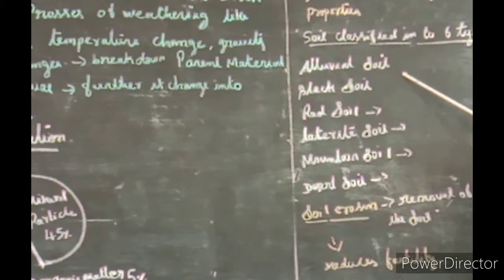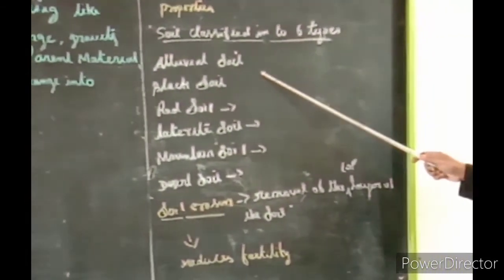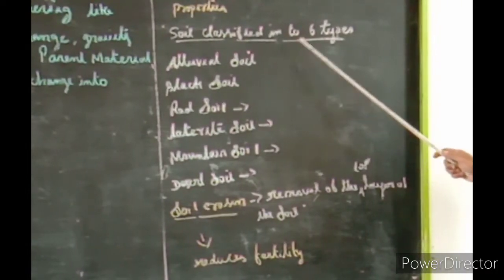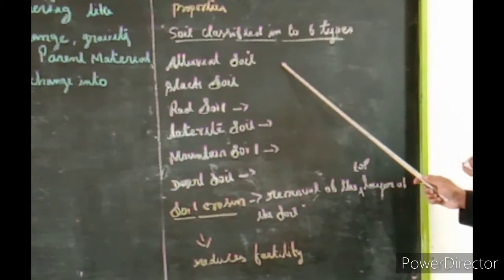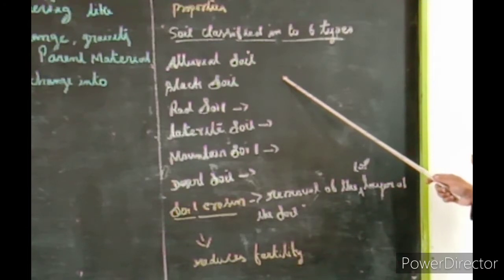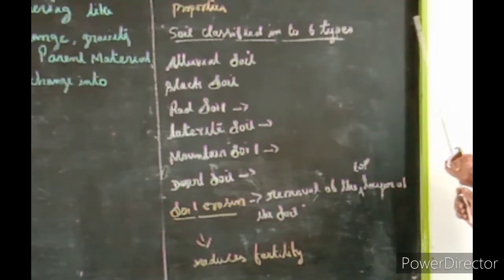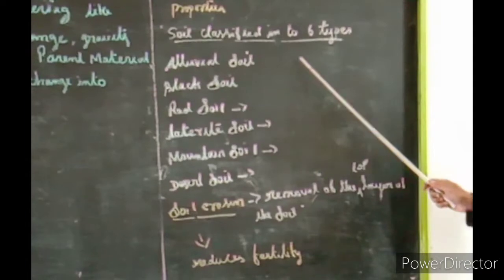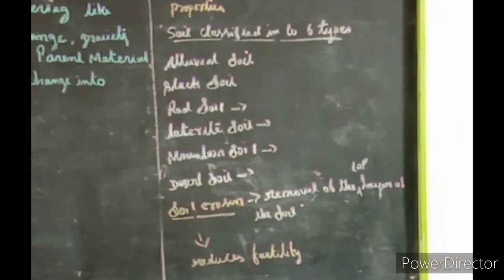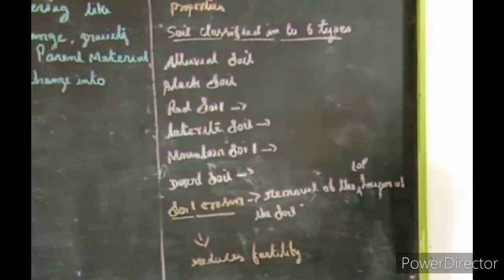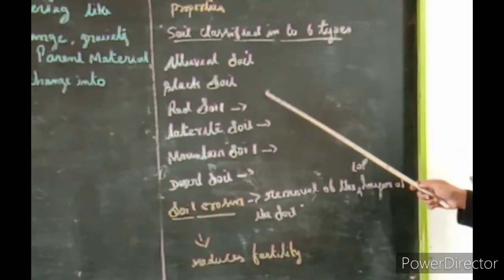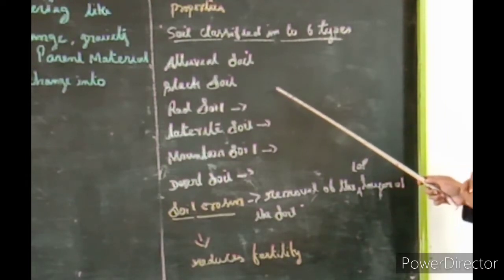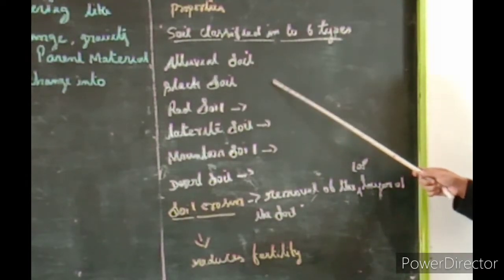Alluvial soil. Students, see your book page number 90. Alluvial soils are found in river valleys, floodplains and coastal areas. It is suitable for agriculture, for cultivating sugarcane, jute, rice, wheat and other crops also. Black soil. Black soil is clayey in nature. It is useful for growing cotton.